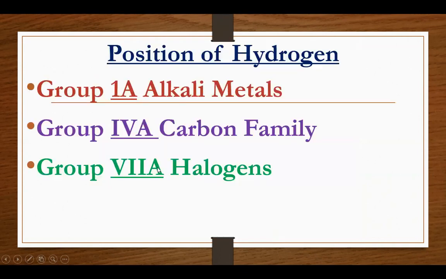Now, we will move toward the position of hydrogen in the periodic table. Actually, hydrogen is the only element in the periodic table that does not have any specific group. It has resemblance with three different groups. Number 1, group 1A, which is called alkali metals. Number 2, group 4A, which is the carbon family. And number 3, group 7A, which is the halogen family.